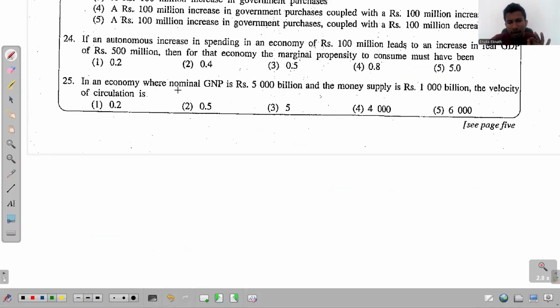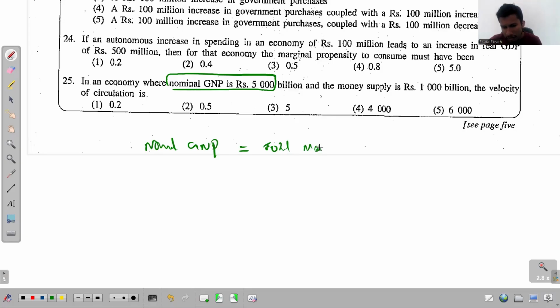In an economy where nominal GNP is 5,000 billion. They have directly given the nominal GNP, gross national product, right? Gross national product is given. Then it has to be the same as the total monetary transactions.